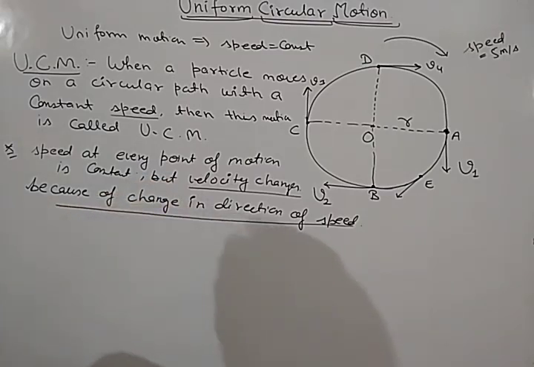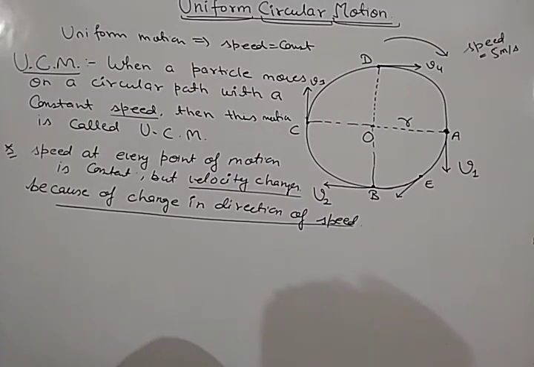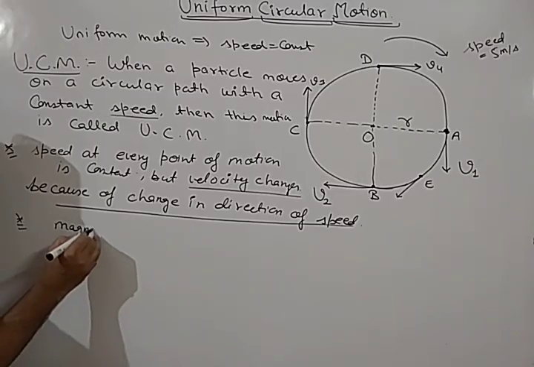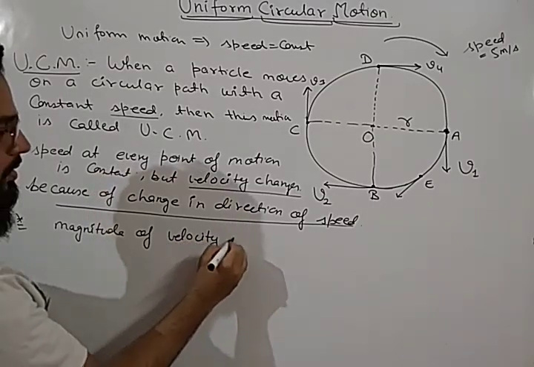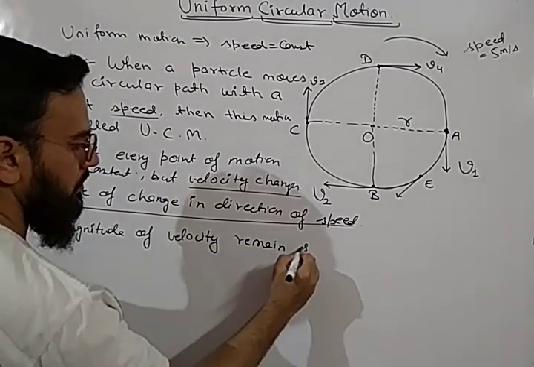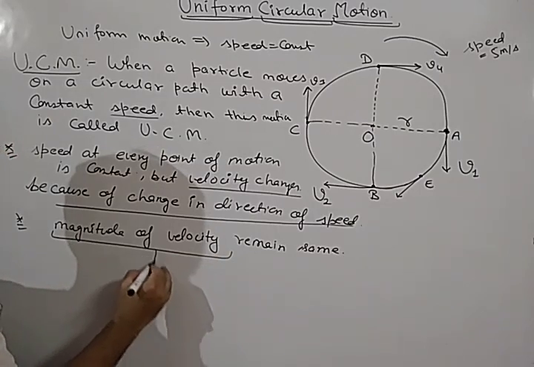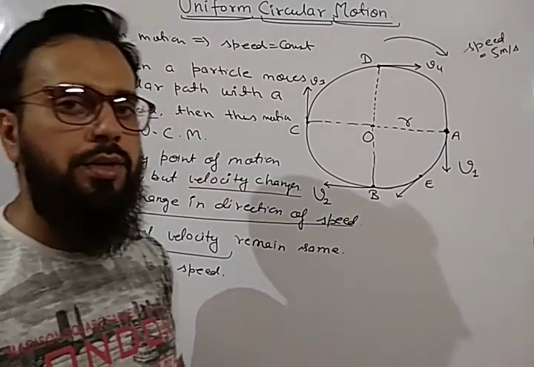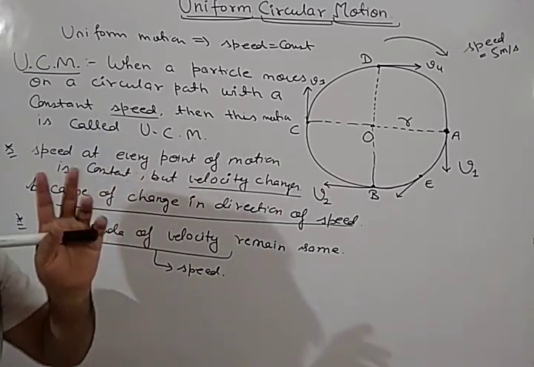Speed at every point of motion is constant, but velocity changes because of change in direction of the speed. Or we can say magnitude of velocity remains same. Because magnitude of velocity is always equal to, it is simply speed. Okay, magnitude of velocity is speed. So magnitude remains same, but velocity direction changes.